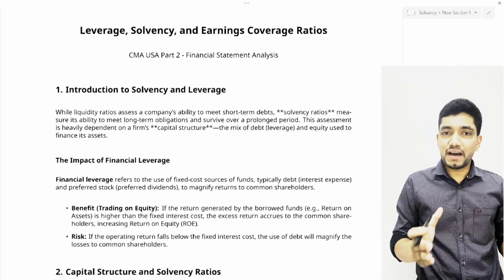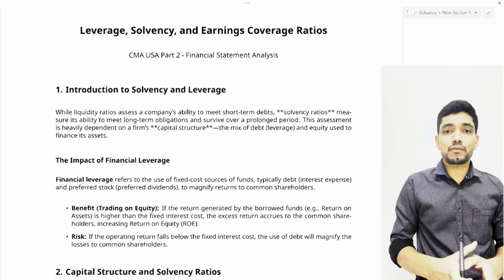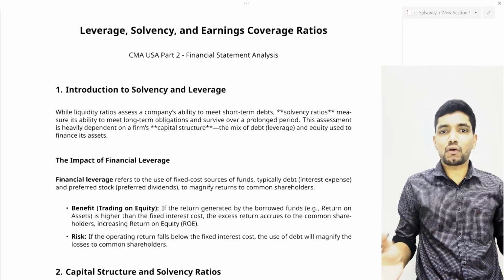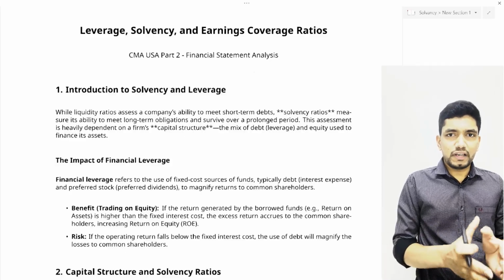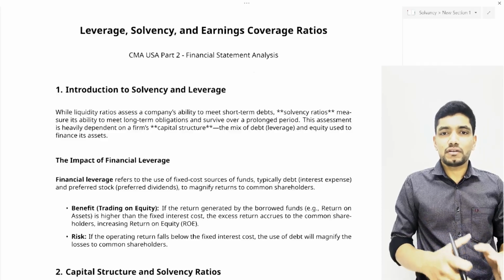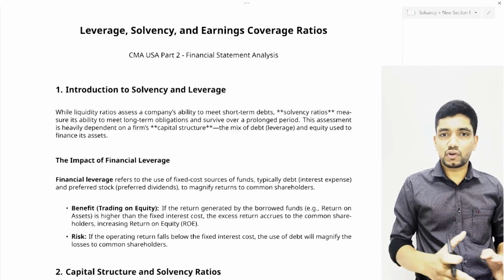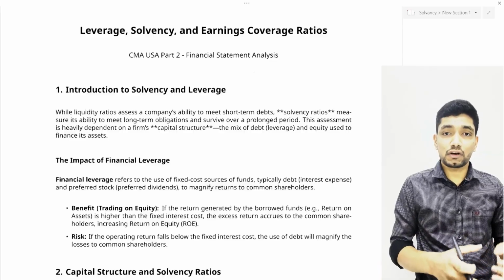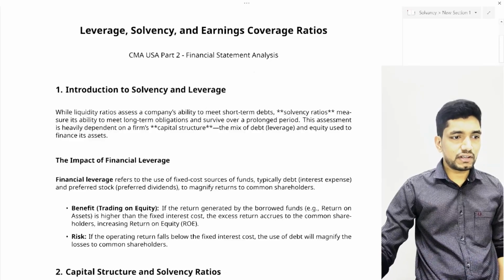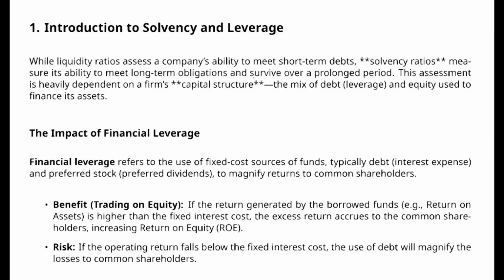If you look at the balance sheet of a company, you can see two types of liabilities: normally the current liabilities and the long-term liabilities. Liquidity normally deals with short-term or current liabilities. But solvency is mainly concerned with long-term liquidity or long-term solvency. Solvency ratios measure a company's ability to meet long-term obligations and survive over a period of time.